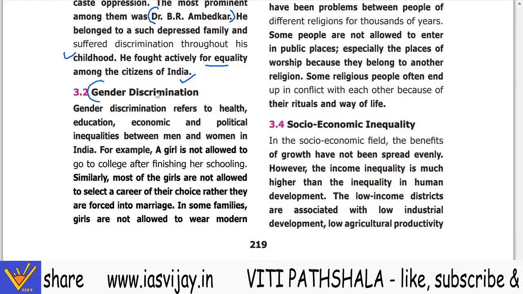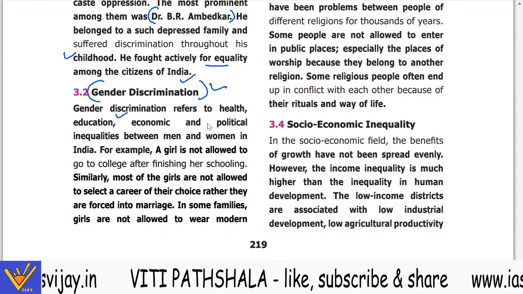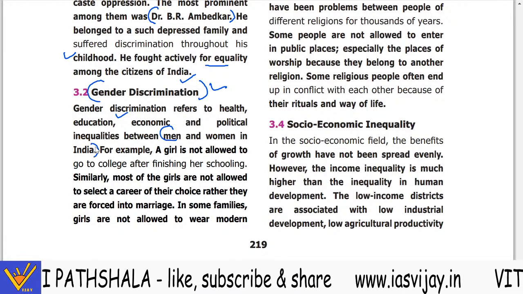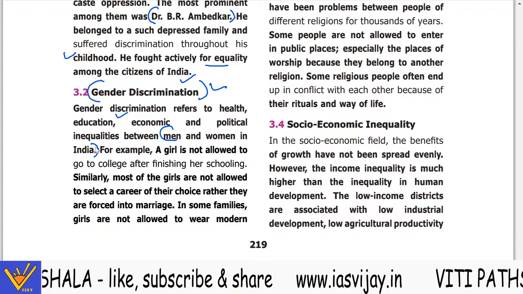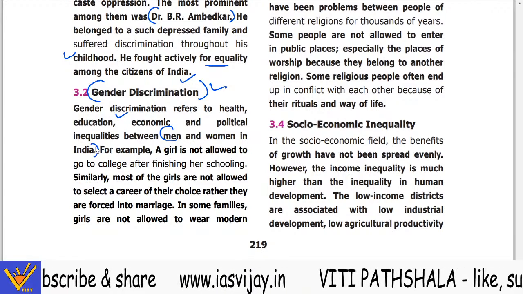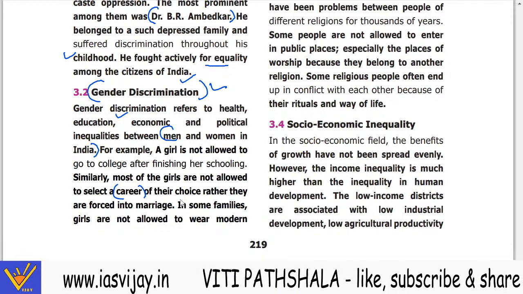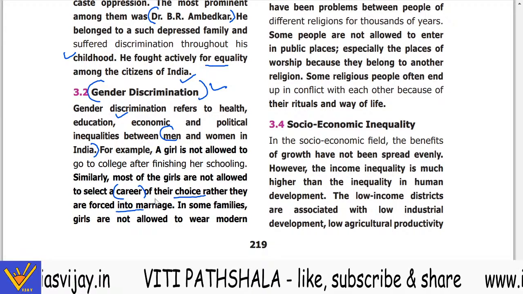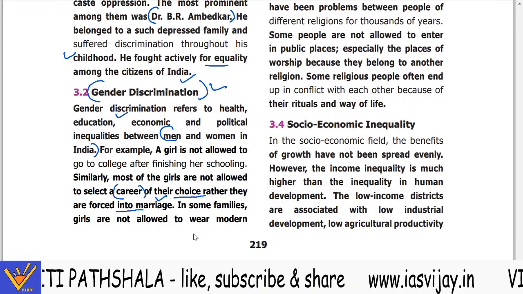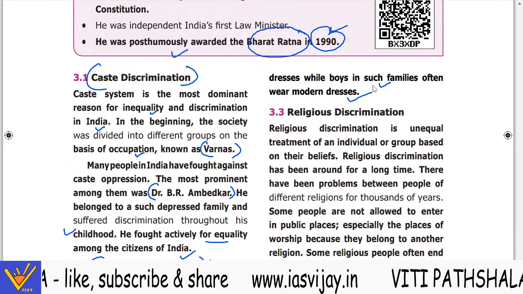Now, next is gender discrimination. Gender discrimination refers to the health, education, economic and political inequalities between a man and a woman in India. For example, a girl is not allowed to go to college after finishing her schooling. Similarly, most girls are not allowed to select a career of their choice, rather they are forced into marriage. In some families, girls are not allowed to wear modern dresses, while the boys in such families often wear modern dresses.